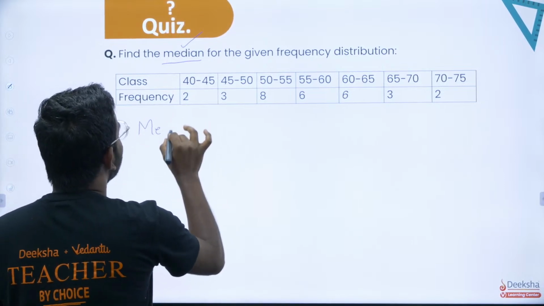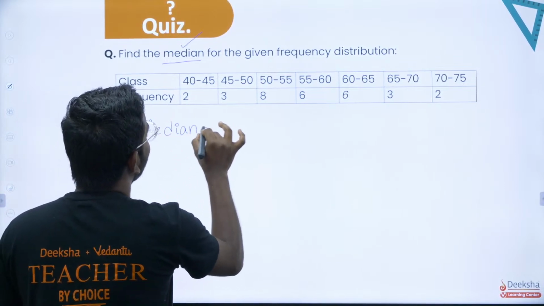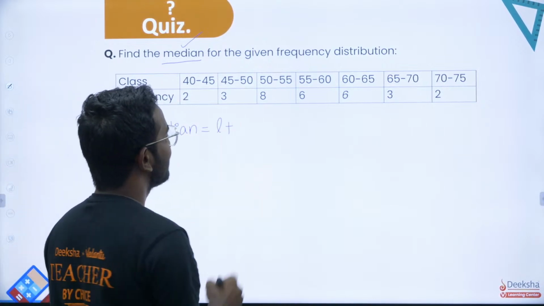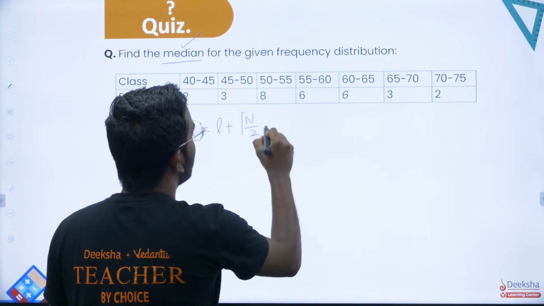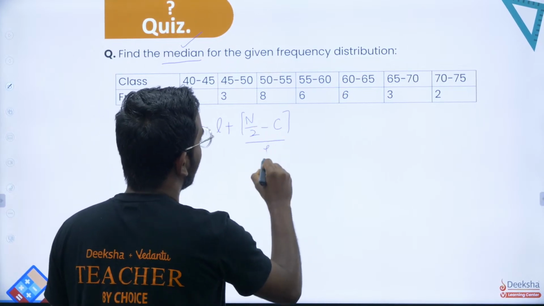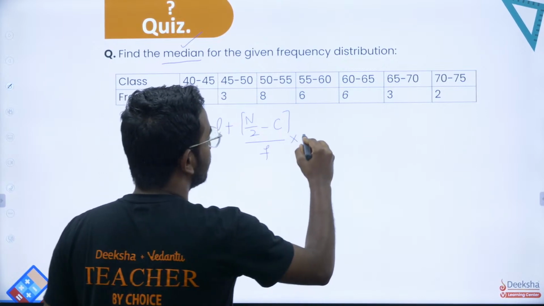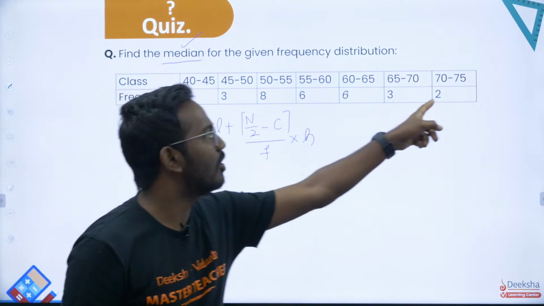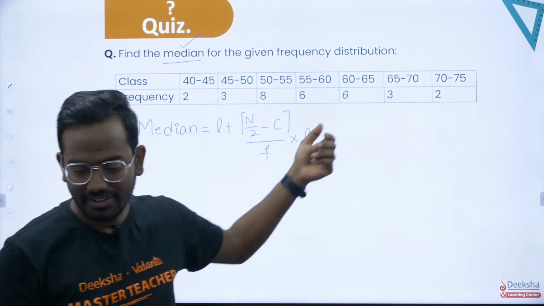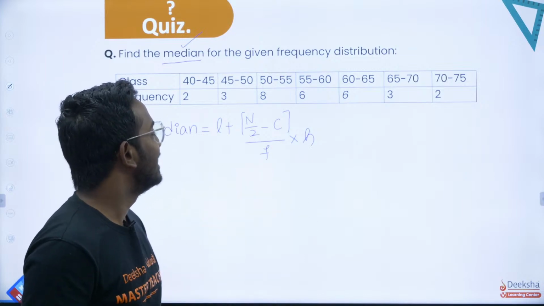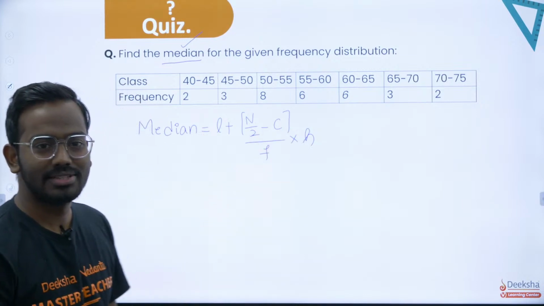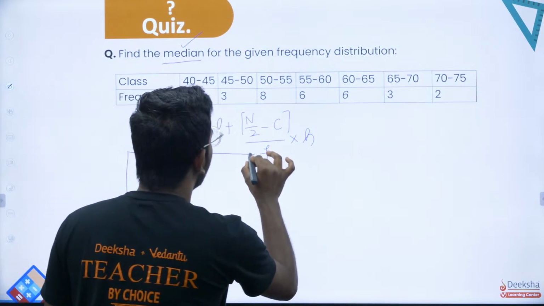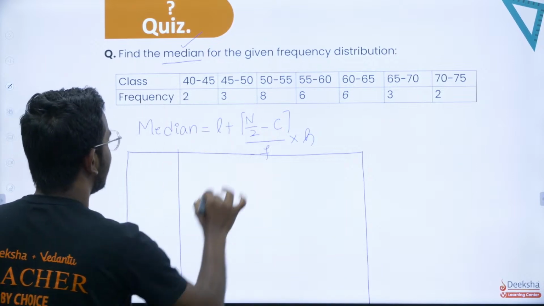So median is given by L plus (n by 2 minus C) divided by F, into H, right? Now you are supposed to find what L is, and n is clearly obtained by adding all of these frequencies, and you divide it by 2, and you will have to divide by the frequency into H. Hope this is clear. So now let's take up the chart which can give you all these details.